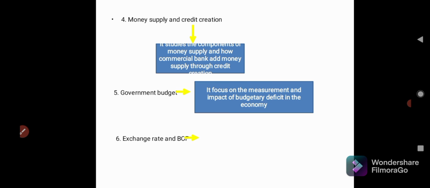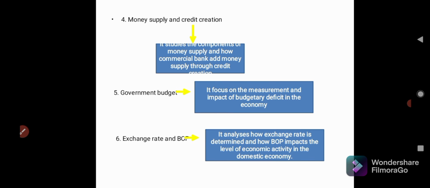Then exchange rate and BOP. BOP stands for balance of payments, right? So how we do foreign trade, how foreign currencies are converted, and how they are utilized to fix various deficits in the economy. So it analyzes the exchange rate, the dollar-rupee exchange rate, and economic activity in the domestic economy. Domestic means our economy, right? So these all are the components of macroeconomics.